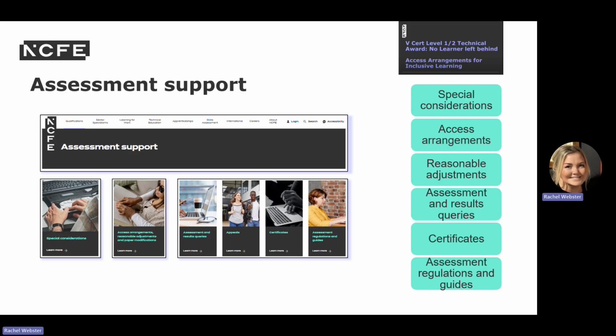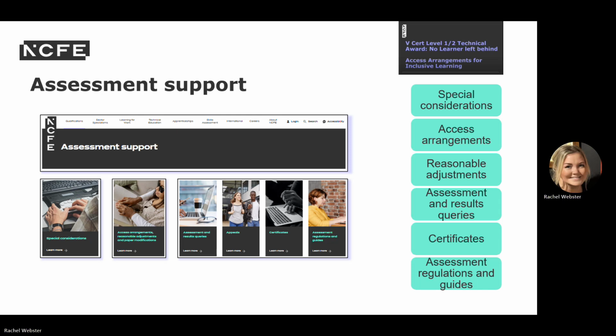On the assessment support page, you'll find everything you'll need to support you with the assessment. In special considerations, you'll find the special considerations policy, the definition, timescales, and how to submit a request for external and internal assessments. In the access arrangements and reasonable adjustments section, you'll find everything you need to know, as well as paper modifications for our qualifications, including the way that their assessments can be achieved and the associated policies with them. Assessment and result queries is where you can find documents, guidance and enquiry forms for assessment results for our qualifications.